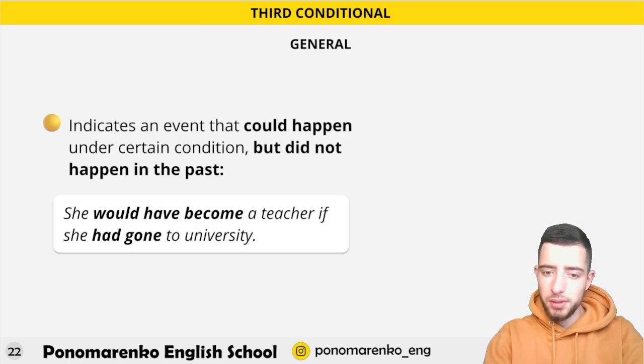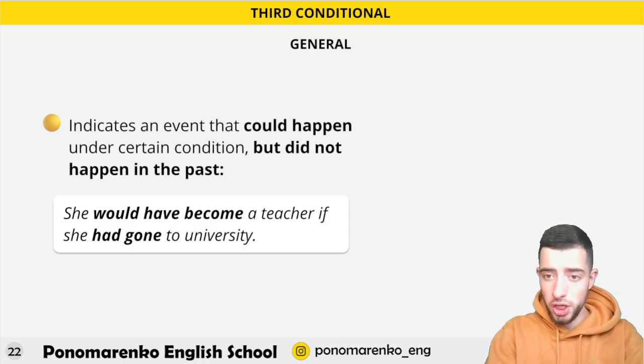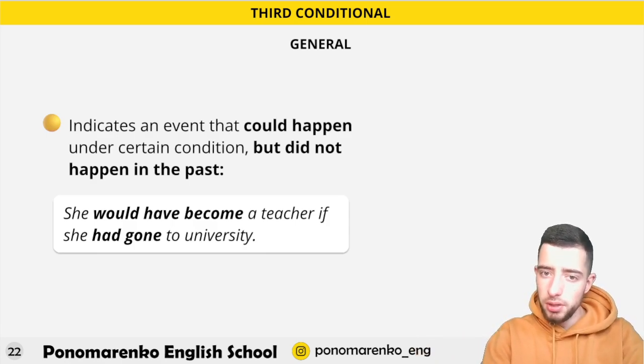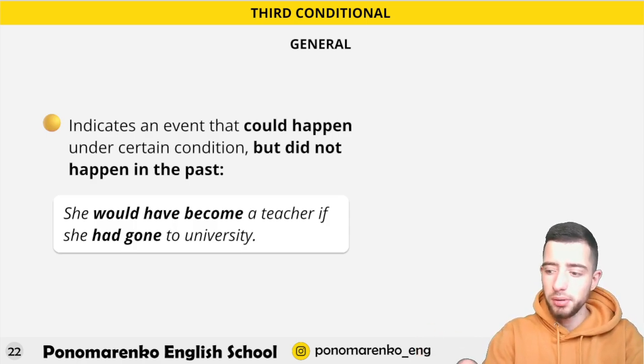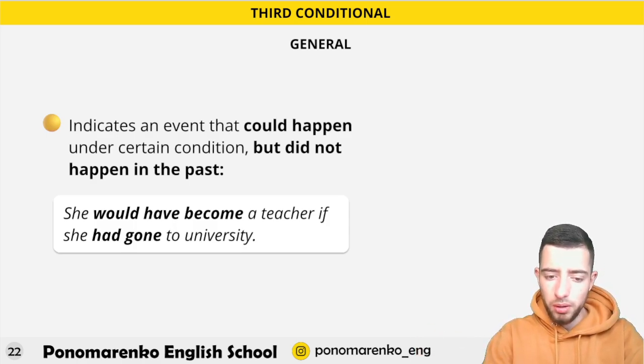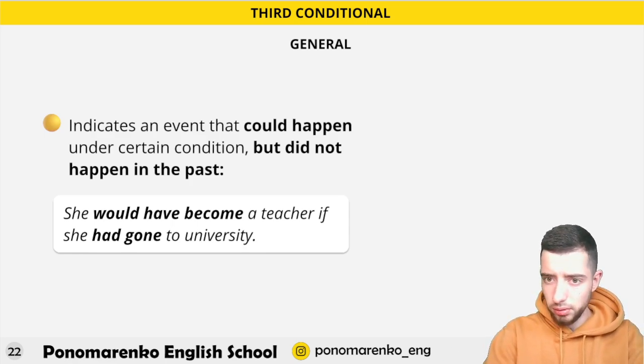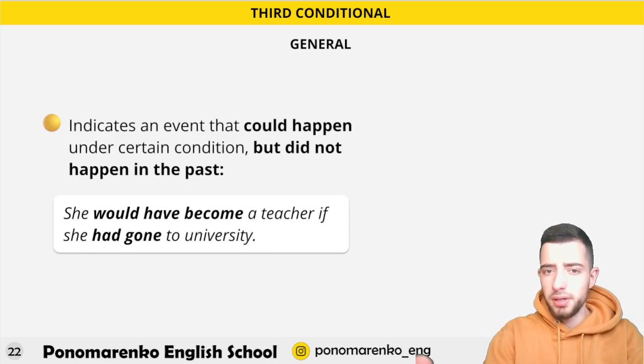Why 0? Because you are talking about past, and you cannot change the past because it happened. So there is no way it happens again in the past. So probability is 0. So she would have become a teacher if she had gone to university. But now, imagine this girl here, let's say 40 years old. And if she's 40 years old, there's no way she goes to the university again because she's too old for this educational process.